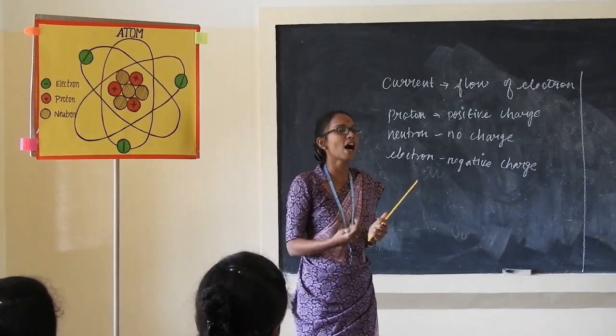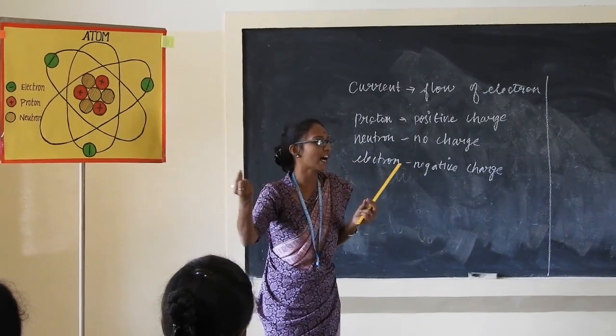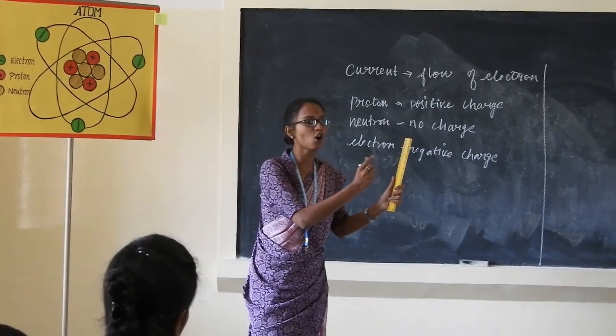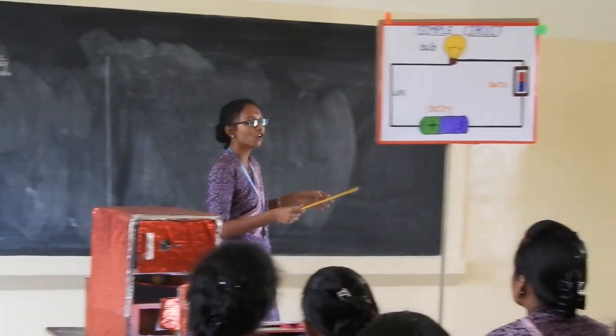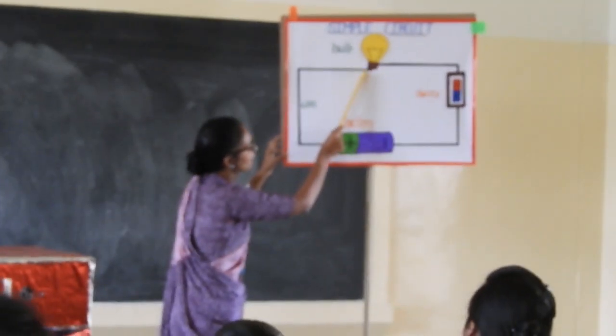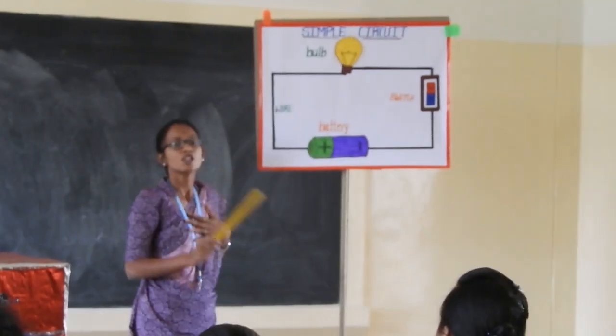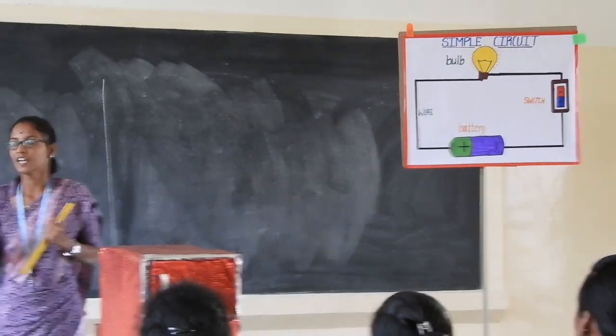Next we are moving to electricity. Electricity is nothing but a path of current flow from one terminal to another. See that picture. This is a simple circuit. Here the current passes from the negative terminal to the positive. So today we are going to see briefly about electricity.